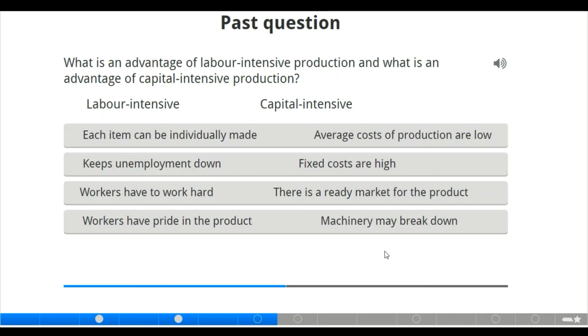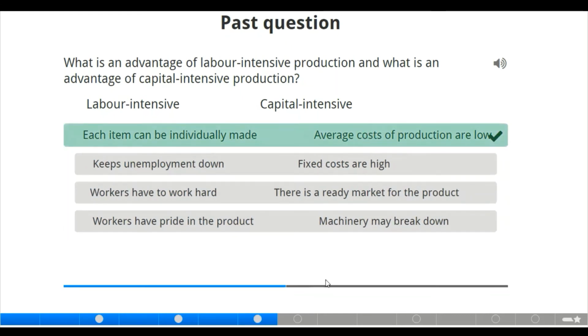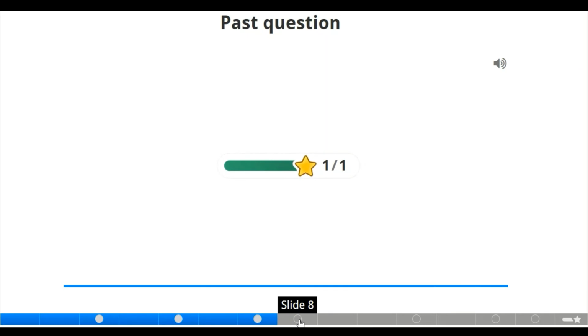Now, under labor intensive, we have each item can be individually made. Is that so? Keeps unemployment down. Workers have to work hard. Workers have pride in the product. What should be the advantages of labor intensive here? Let us check the capital intensive also. We have the average cost of production is low, fixed costs are high, there is a ready market for the products, machinery may break down. What should be the advantages of both? Of course, under labor intensive production, each item can be individually made, and under capital intensive, average cost of production is usually low. Now we move to the next slide.